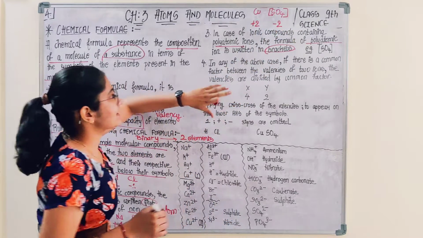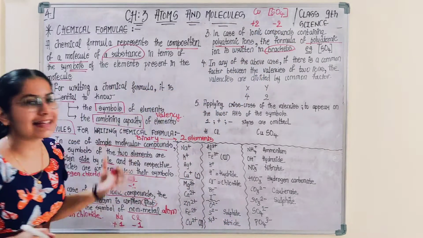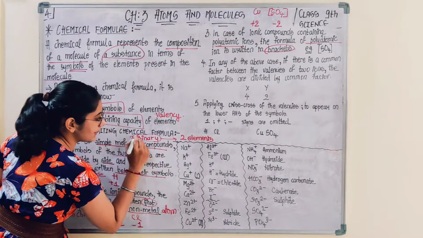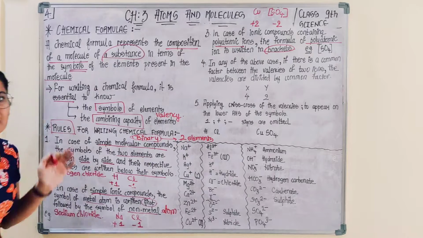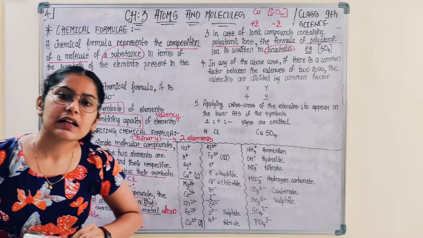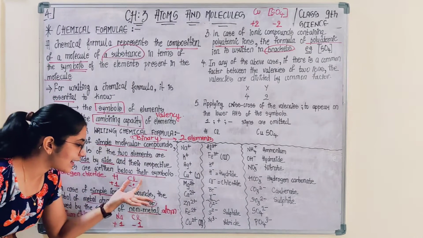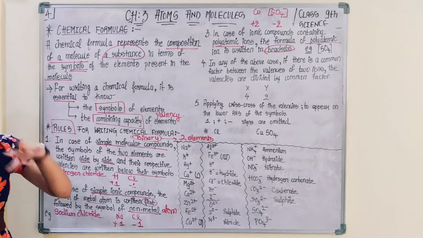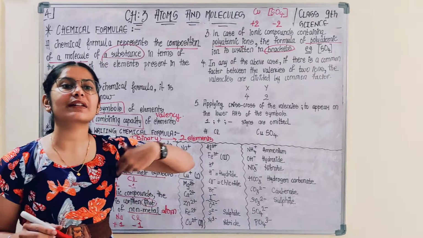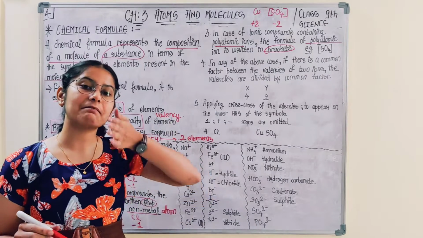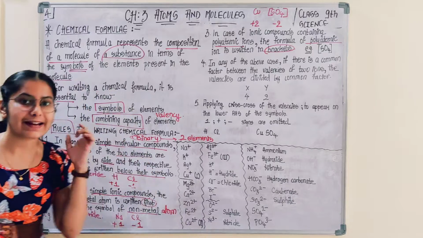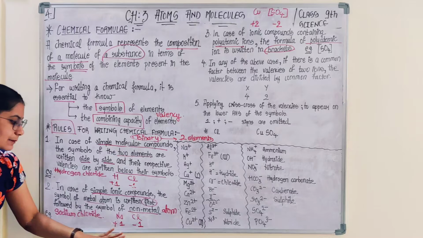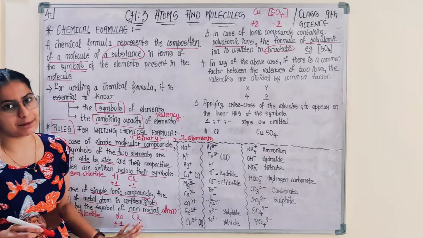Okay. Next, in any of the above three cases we discussed. In a binary molecule, that means having two elements, the two elements should be written side by side and below them their respective valencies should be written. Next, if you encounter a molecule having a metal and a non-metal, you have to write first the symbol of the metal followed by the non-metal, and then the respective valencies below each of the elements, metal and non-metal.